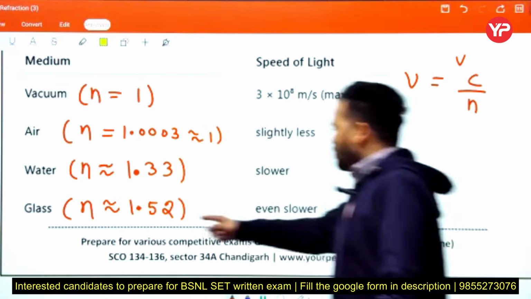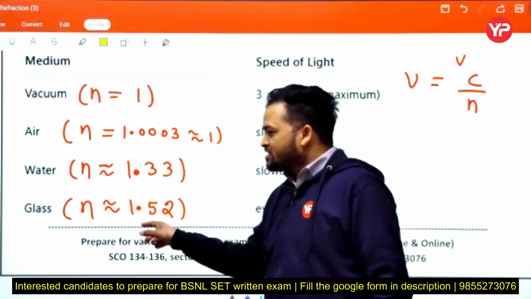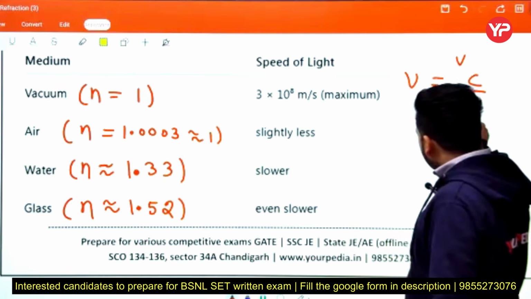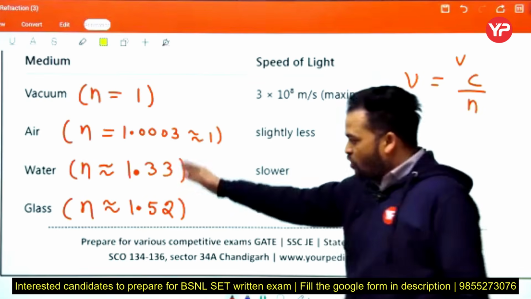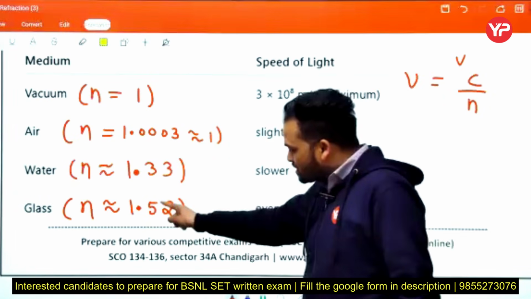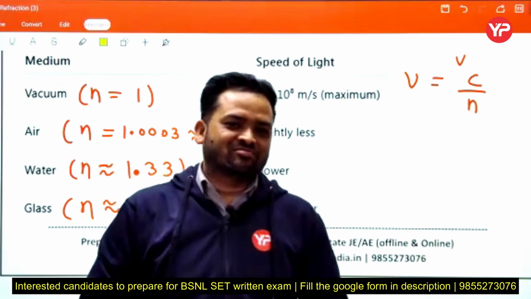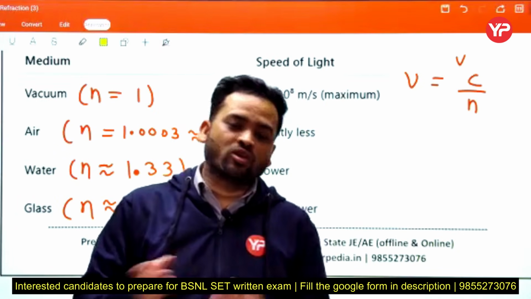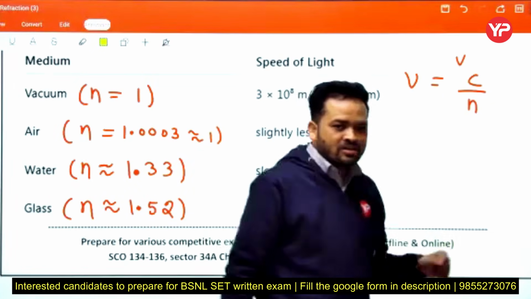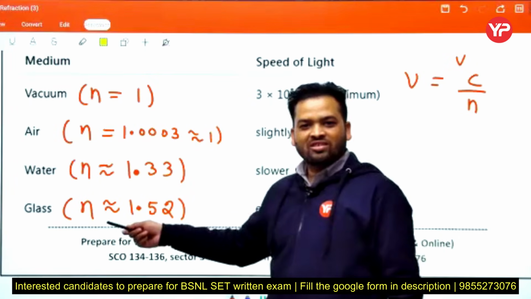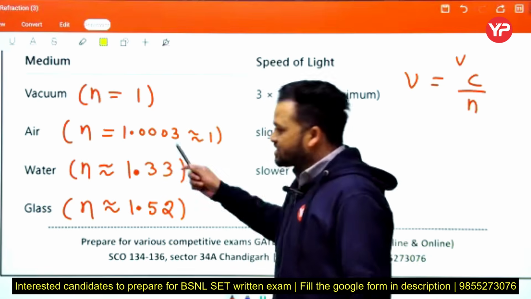If we want to find the speed of light in glass, we put 1.52 in place of n, and then we get a speed even slower than in water, because glass has a refractive index higher than water. If we want to determine the speed of light in diamond, which has refractive index 2.42, we put 2.42 in place of n and get a speed even slower than in glass, because diamond has the highest refractive index in the given examples.